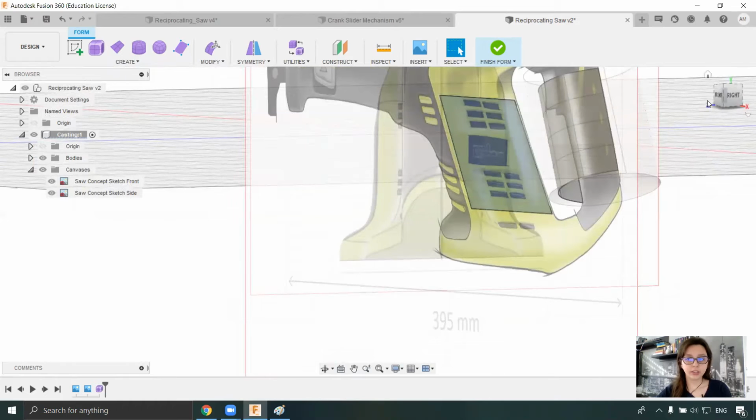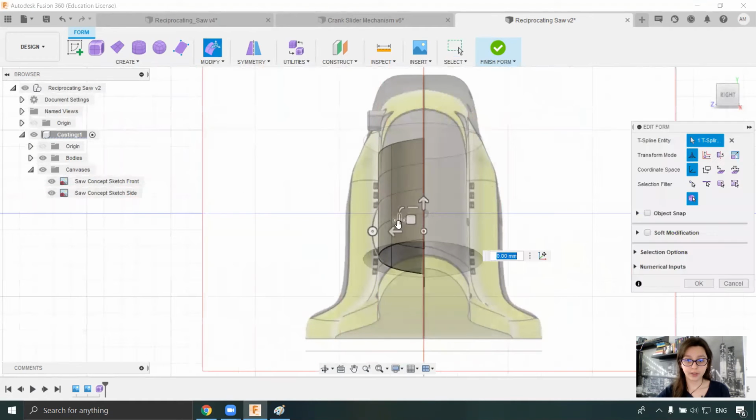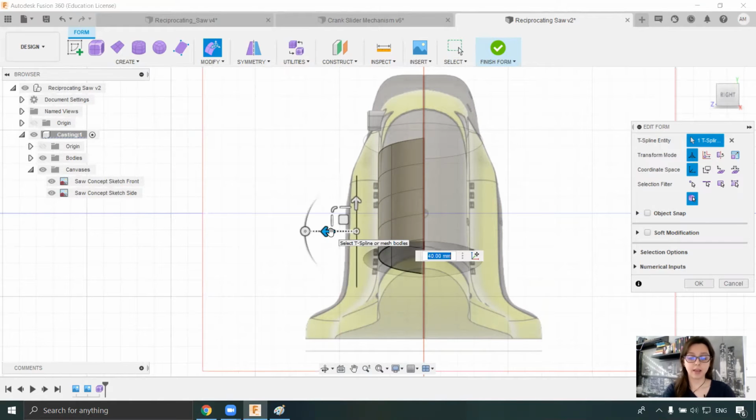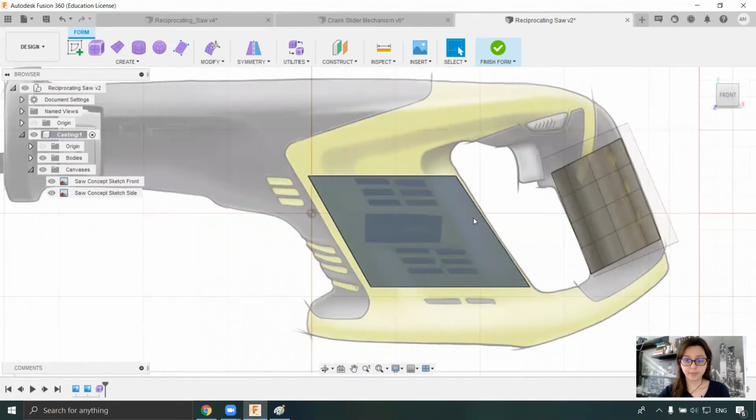And while moving it, how much do I need to go? Well, I will go to the right view and I will use it to know that. And as you can see, I need to go 46 millimeters. And I have here my edge.